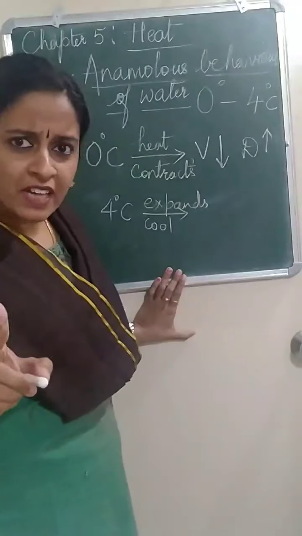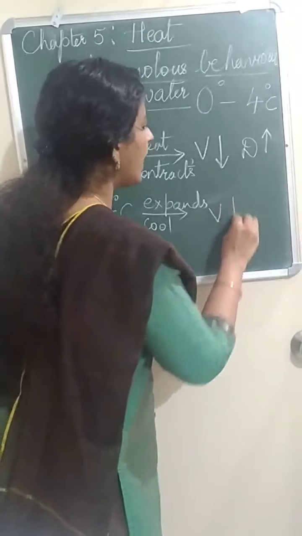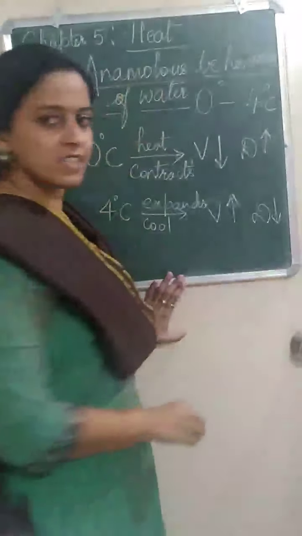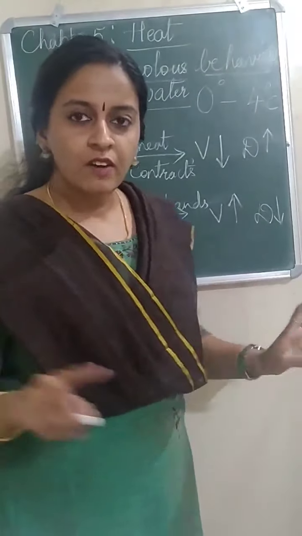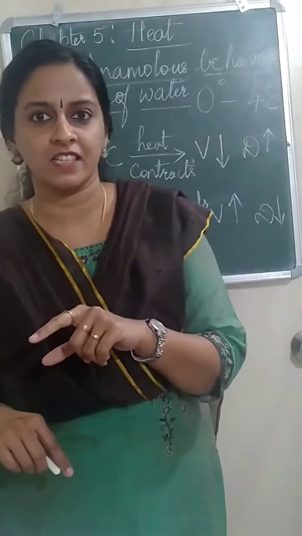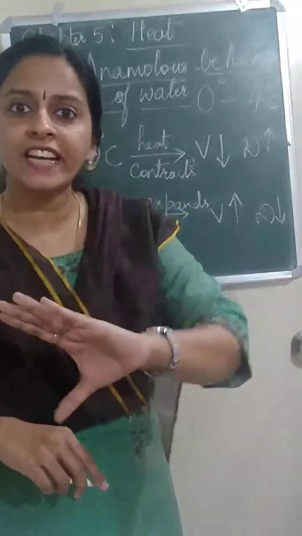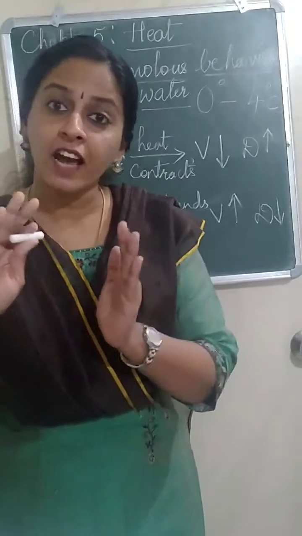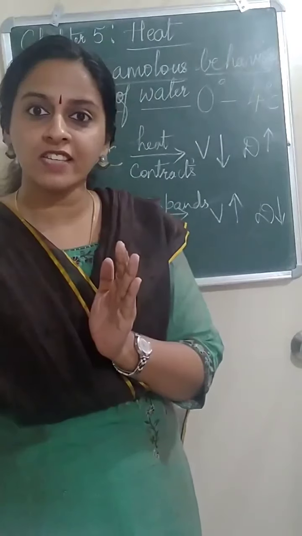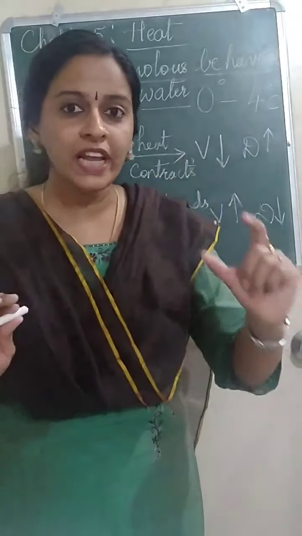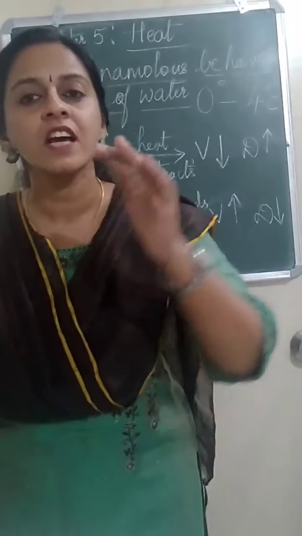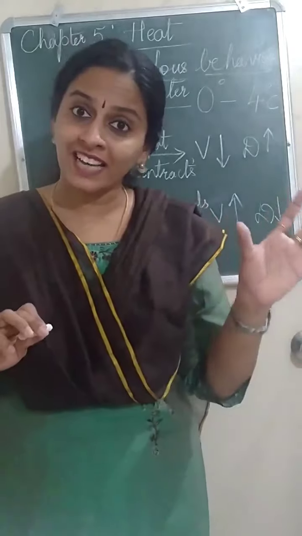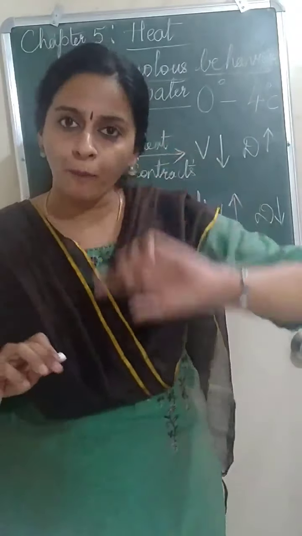When something expands, what will happen? The volume increases. Volume increases means density decreases. Understood? Volume increases, density decreases. Again, when it reaches 5 degrees Celsius, now if you heat water, it will be normal. On heating above 5 degrees Celsius, after 4 degrees Celsius, water will behave normally. Only in the range 0 to 4 degrees Celsius, it will behave in the opposite way. Okay? So you should know the correct way first. Then you have to write the opposite way.